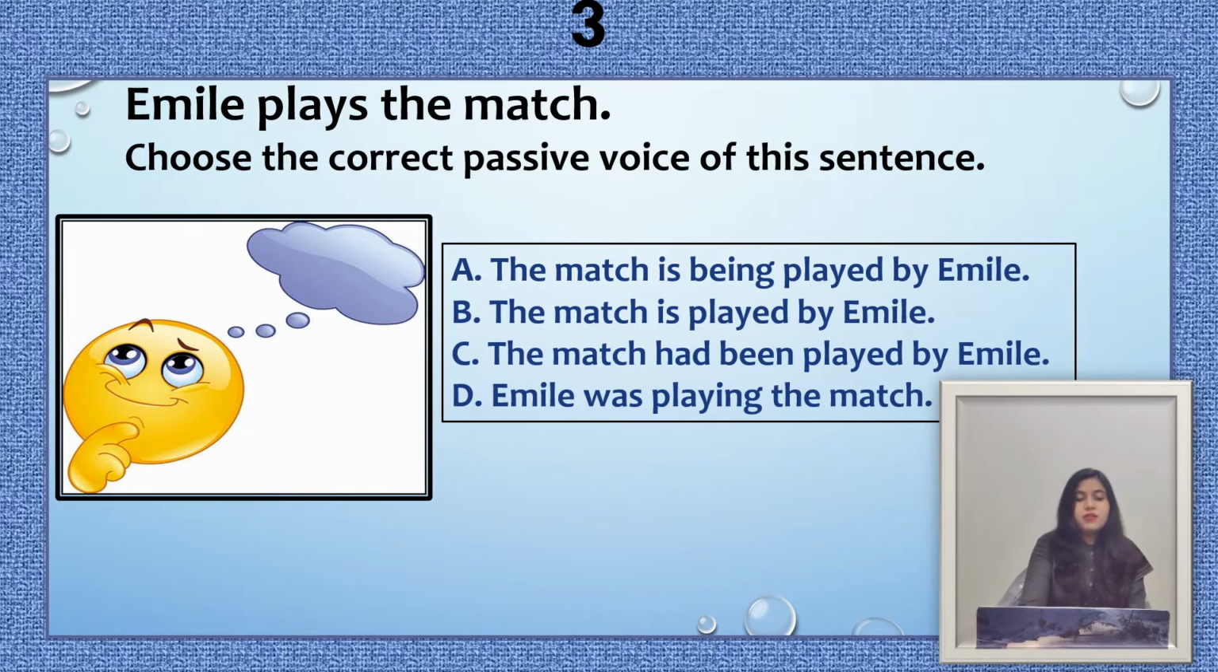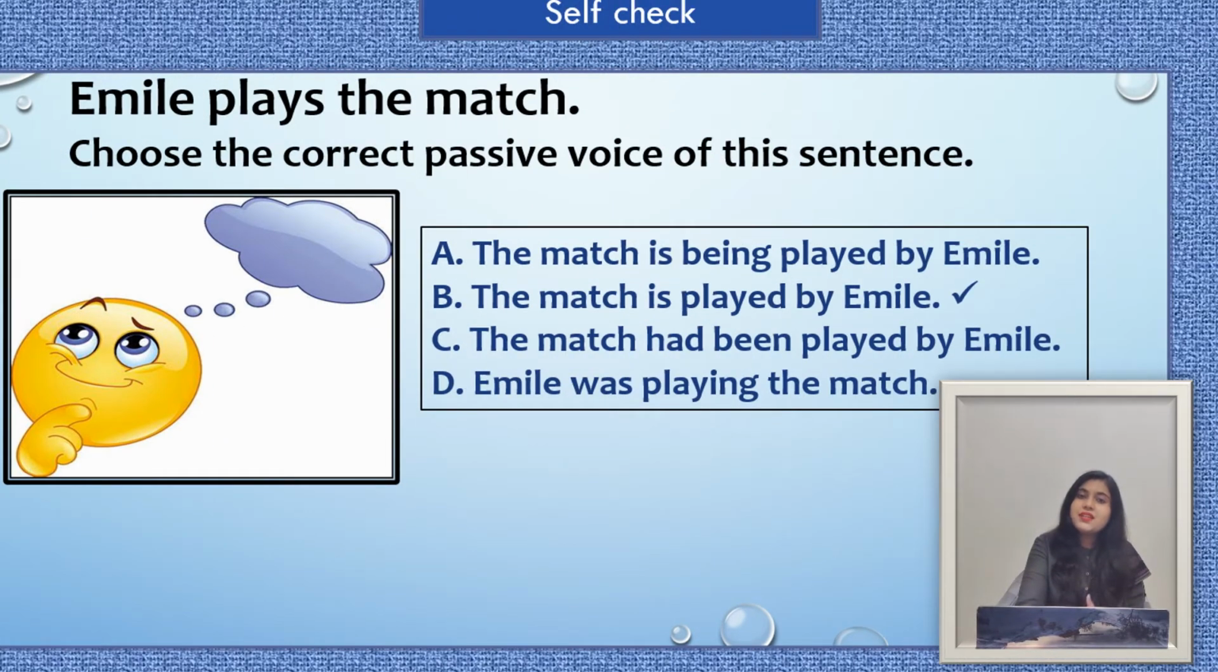Okay, now we see the answer of this question. So here the option B is correct. The match is played by Emily, because this sentence is in simple present tense, and when we change this sentence into passive voice, then the passive voice of this sentence will be, the match is played by Emily. So the option B is correct here.